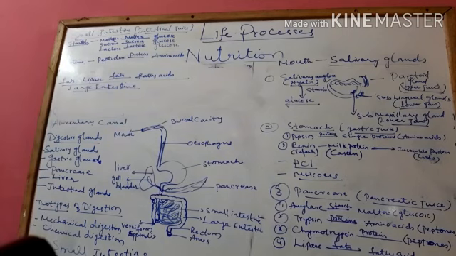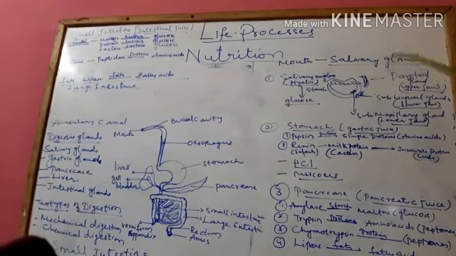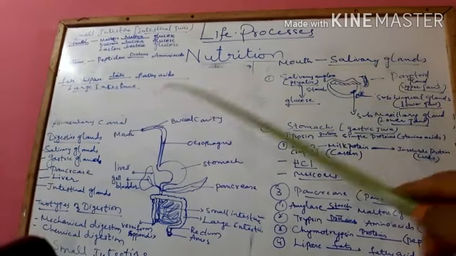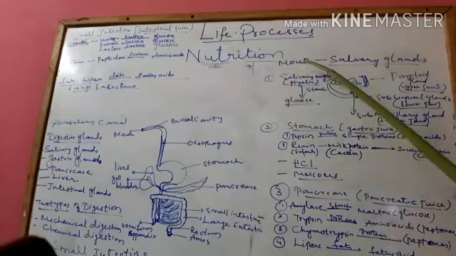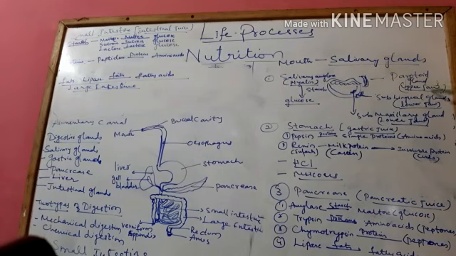We shall learn about what are the juices secreted in the mouth and what are those glands which help in secretion of juice in the mouth, and what are the enzymes. So if you see the mouth, you can see salivary glands. There are 3 pairs of salivary glands. In the upper jaw you have 1 pair of salivary gland, and at the lower jaw you have 2 pairs of salivary glands.